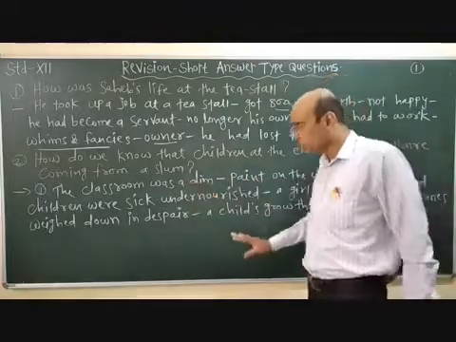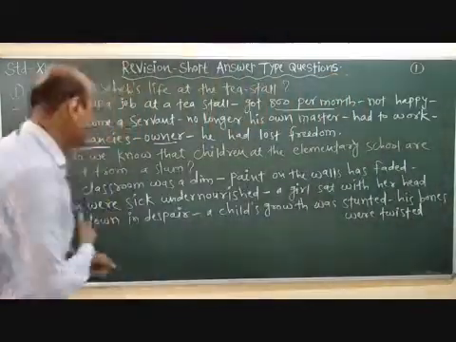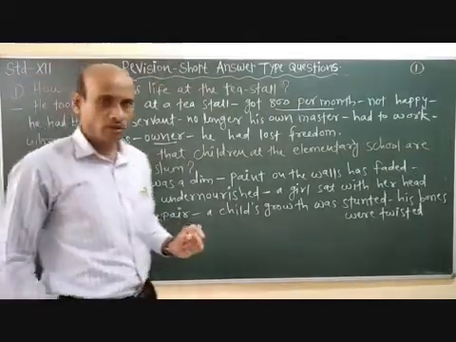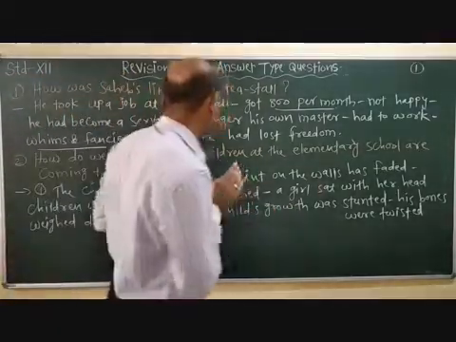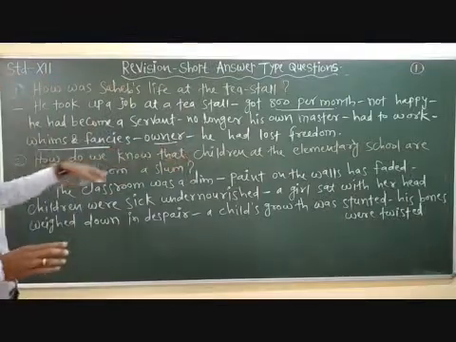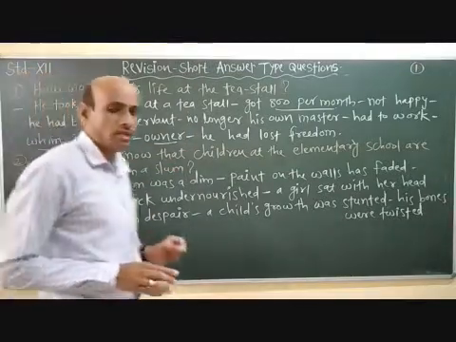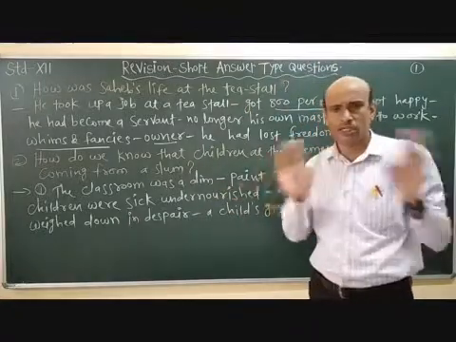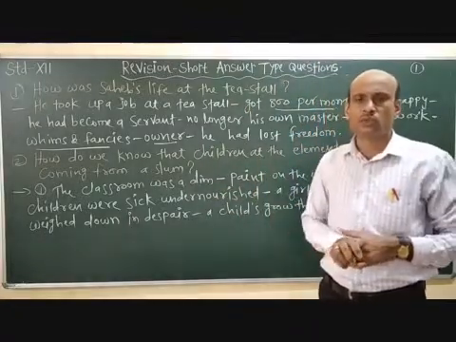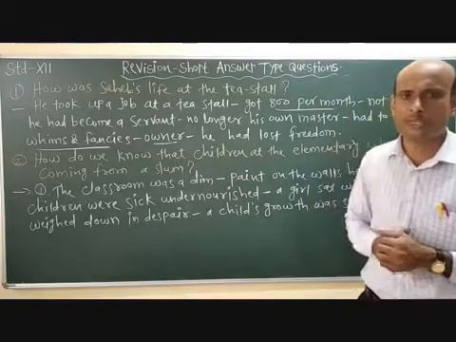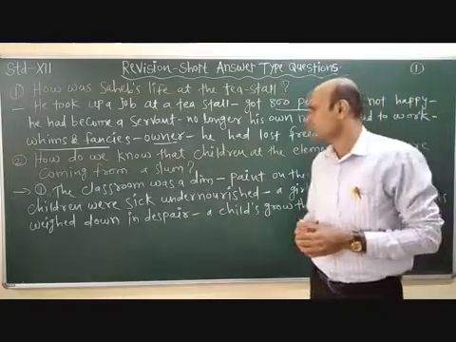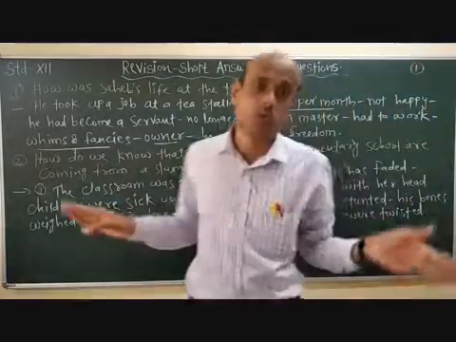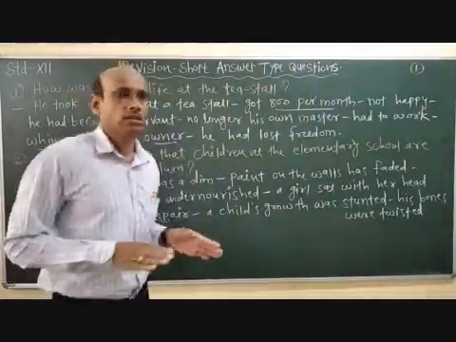Here I only wrote points, and with the help of the points we will discuss. See, the classroom was dim. This is an indication that the children at the elementary school are coming from a slum. If we look at the condition of the classroom, it was dim, no charming learning atmosphere there. Then the paint on the walls had faded. This is also one more indication.